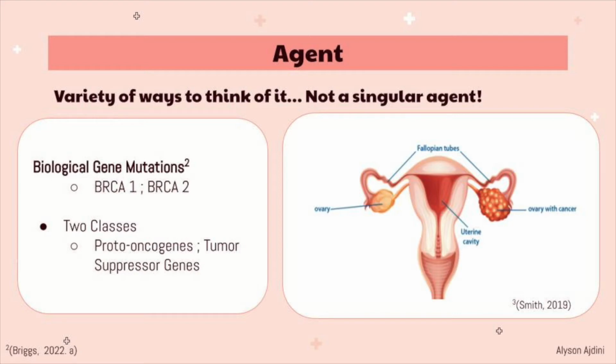Mutations to BRCA1 and BRCA2 genes are often thought of first, but there are a variety of other genes such as p53 and specific proto-oncogenes and tumor suppressor genes that also play into the agent. Proto-oncogenes and tumor suppressor genes are their own subcategories, and when an accumulation of the two types occur, the cancer is prevalent. The tumor suppressor genes do not function properly because of mutations that stop them from doing their job of limiting cellular division. Proto-oncogenes encourage proteins to amplify abnormal cellular growth.